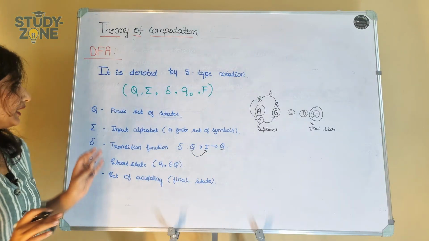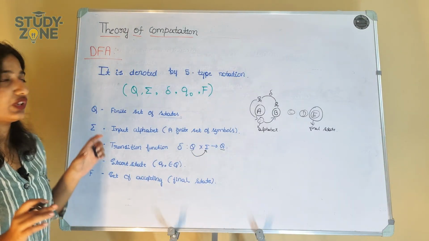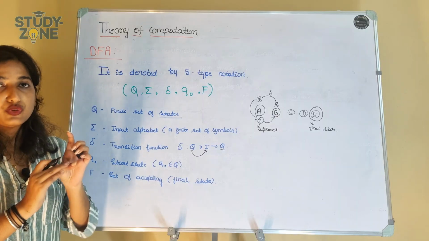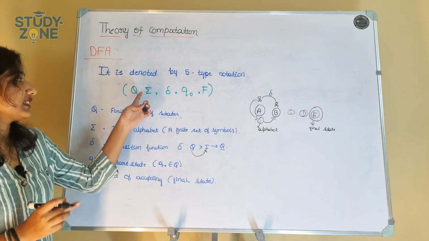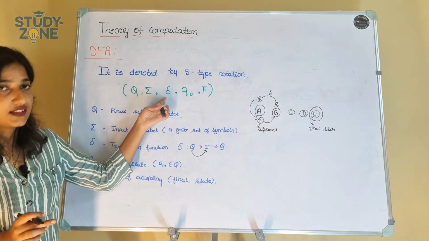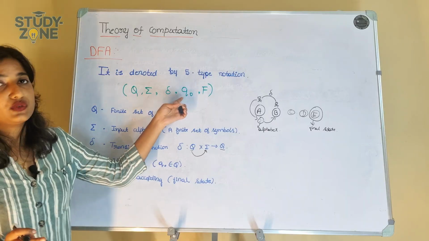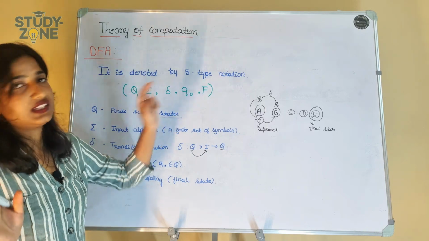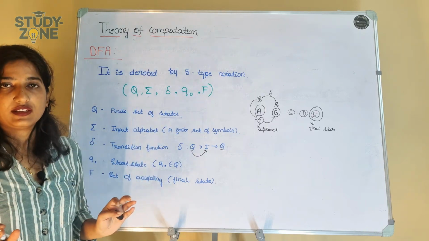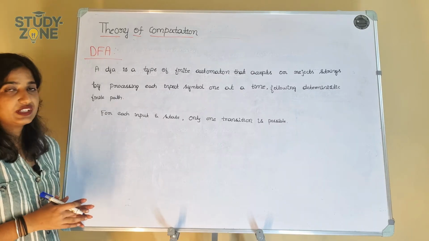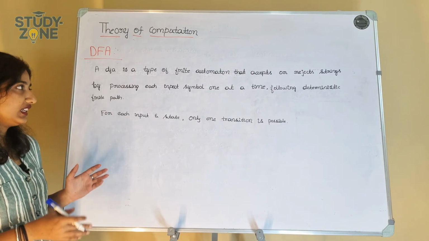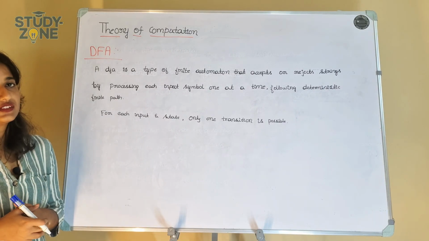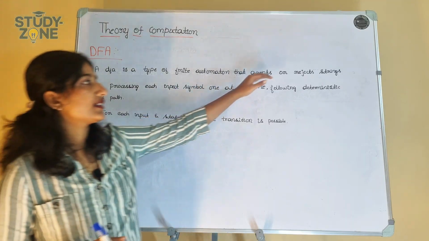Okay, so the main thing is we are using 5-tuple notation to denote a DFA. Q means the set of states, Sigma is the alphabet, Delta is the transition function, Q naught is the starting state, which means where we start, and F is the final state. Okay, so coming to the formal definition of DFA, a DFA is a type of finite automaton that accepts or